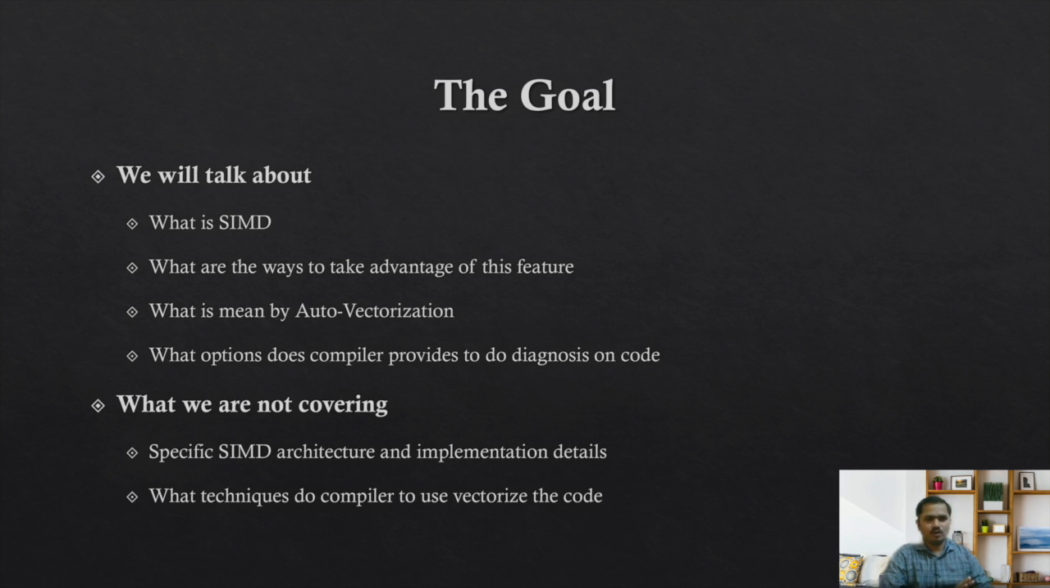What we are not going to cover in this session is any specific architectural details about SIMD. We're not going to talk about how Intel does, how ARM does, how AMD does. This is a very general talk. We'll also not talk about what algorithms the compiler uses in the backend to analyze these for loops, because there is a lot of research and compiler theory behind that, and that's not suitable here, I think.